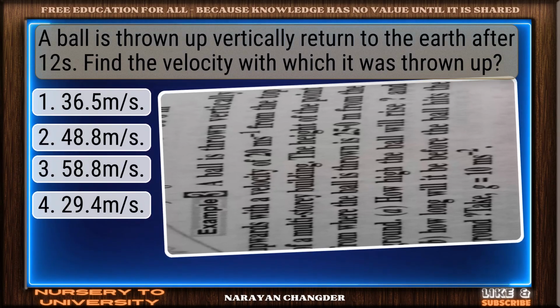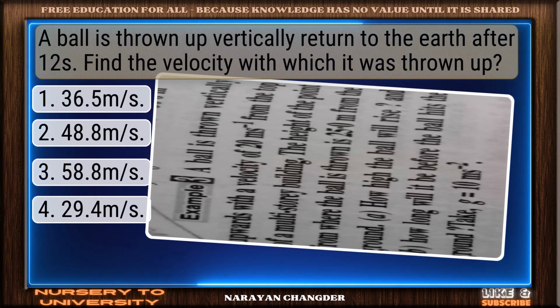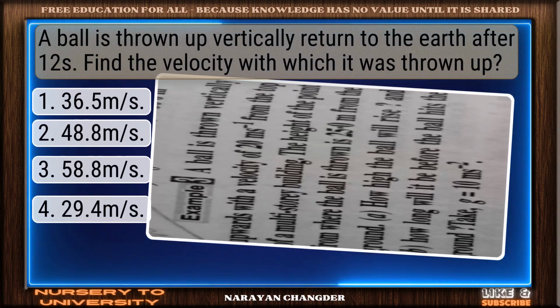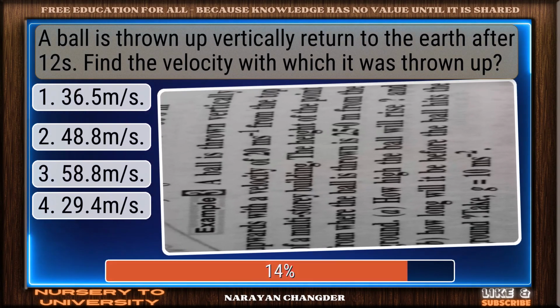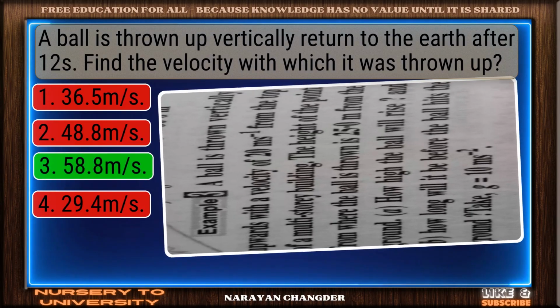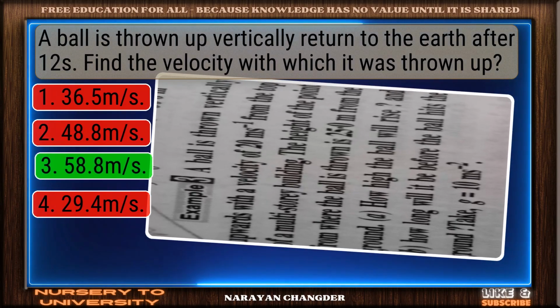Question number 31. A ball is thrown up vertically and returns to the Earth after 12 s. Find the velocity with which it was thrown up. You're right. 58.8 meters is the correct answer.